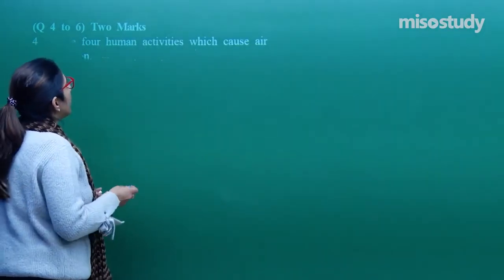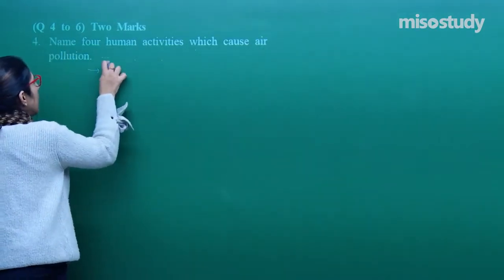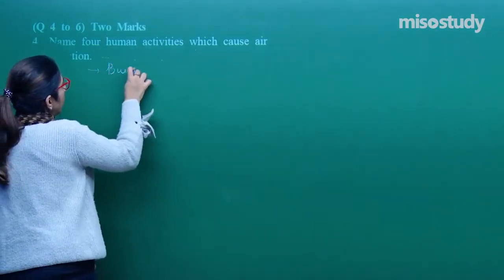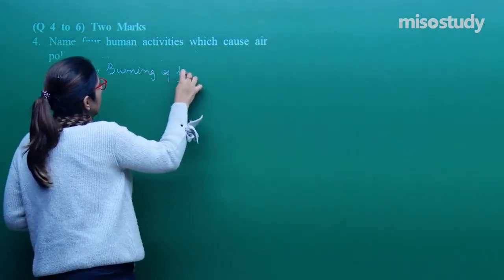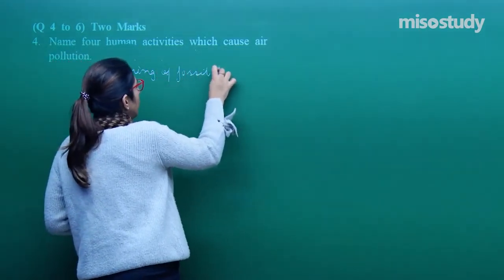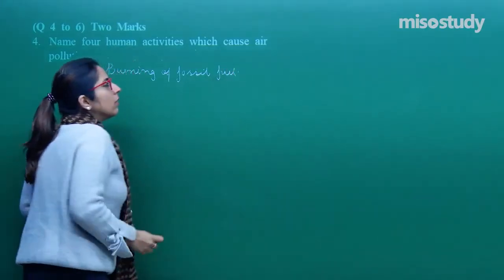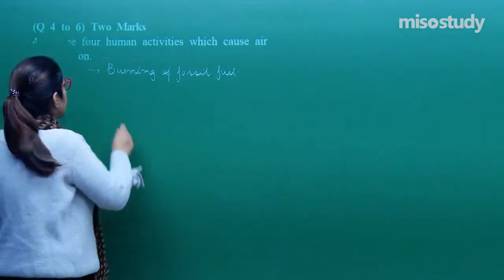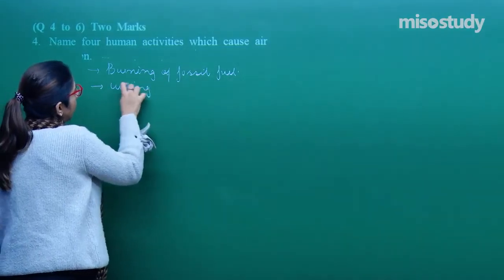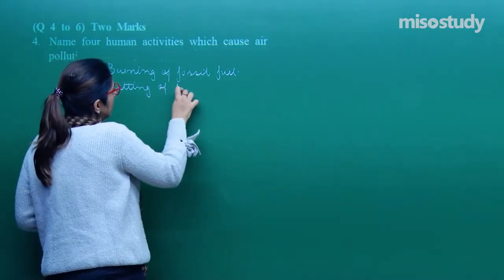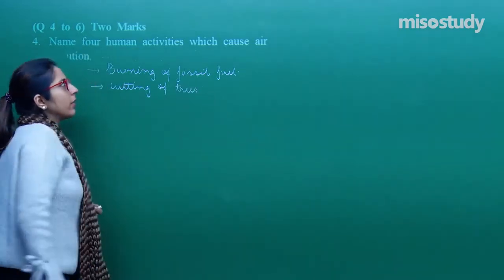So 4 activities. First is burning of fossil fuel, right? Second is cutting of trees, right?